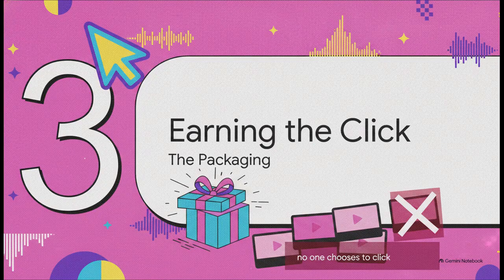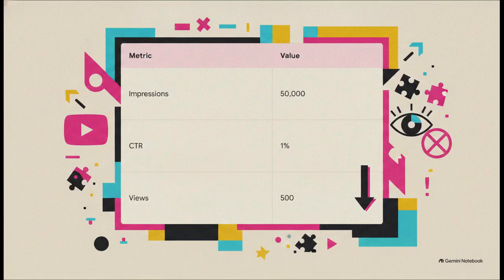All right, let's move to triage stage 2, earning the click, and mastering your packaging. Okay, so what happens when the algorithm actually does its job perfectly? Let's say it hands you a massive 50,000 impressions, but you only walk away with 500 views. Yikes. That is a dismal 1% click-through rate.